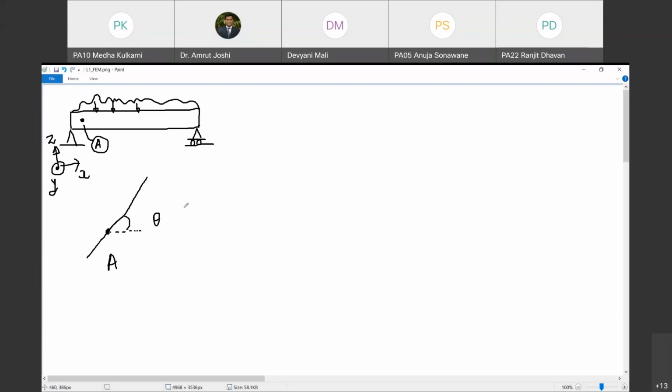So what are the types of strains that can act on this plane? One of the strains will act normal to the surface, either tensile in nature, that means pulling the plane, or compressive in nature, which means pushing the plane. So this type of strain we denote by the notation epsilon. Epsilon is a strain that acts normal to the plane under consideration.